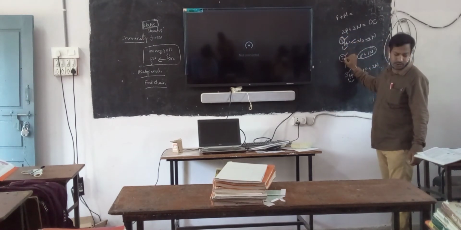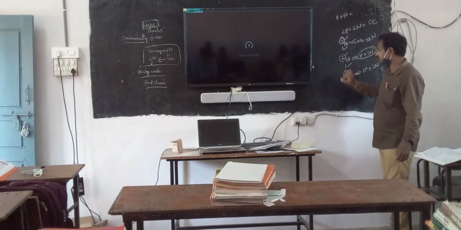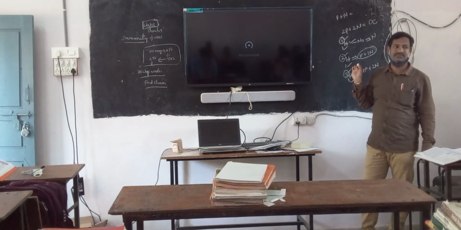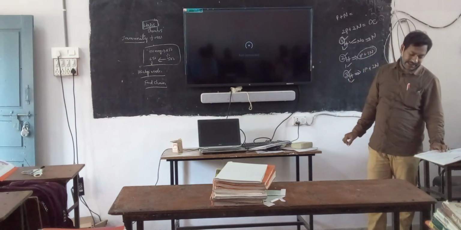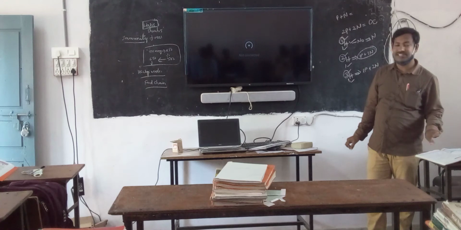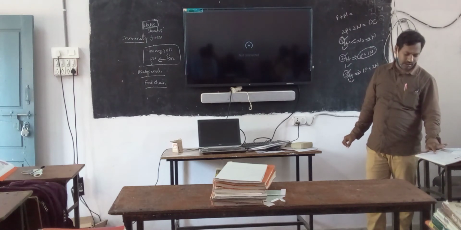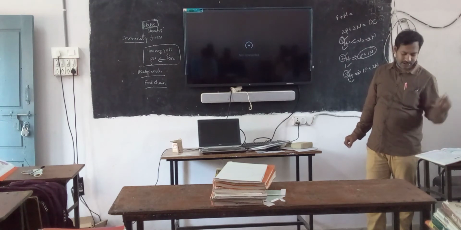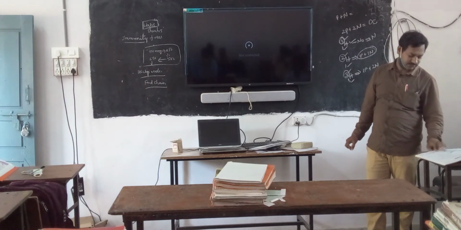If the mass is 2, that is called deuterium. If the atomic mass is 3, that is called tritium. So, deuterium and tritium are the isotopes of which element? Nitrogen, oxygen, hydrogen or helium? Hydrogen is the correct answer.